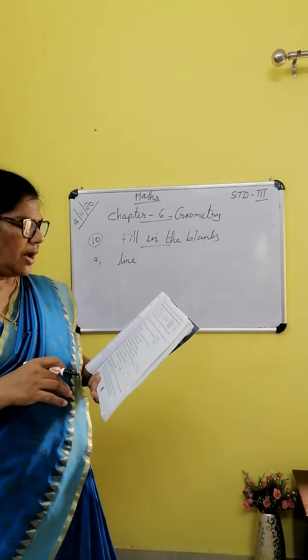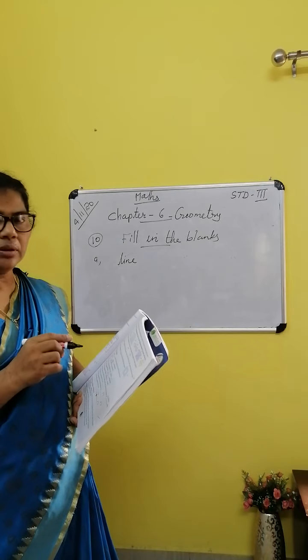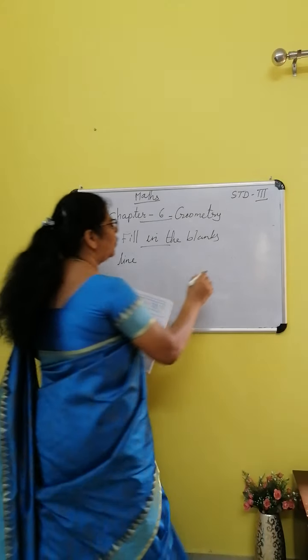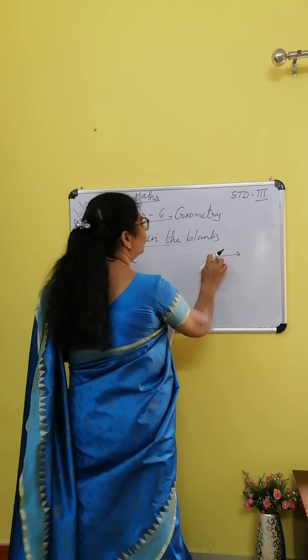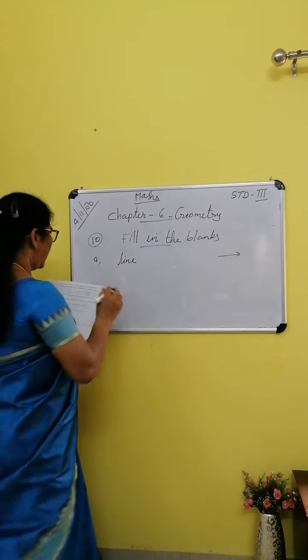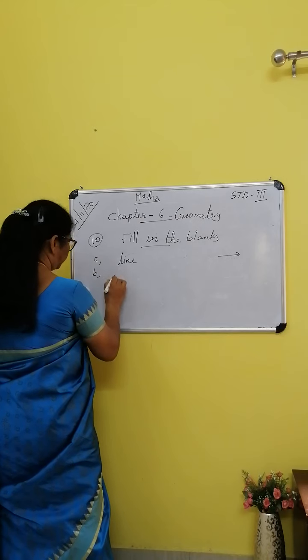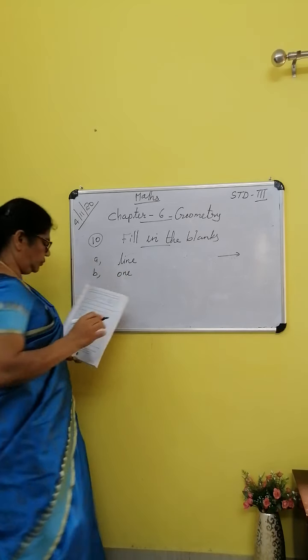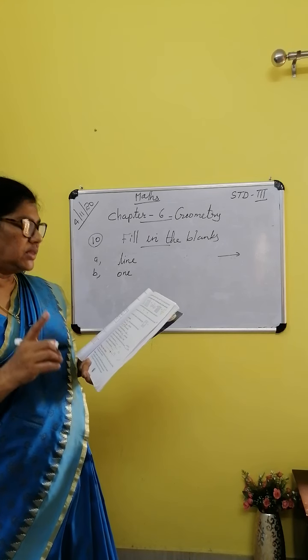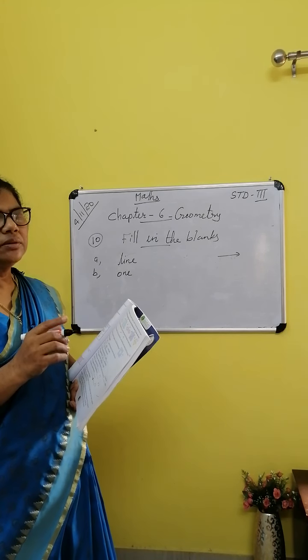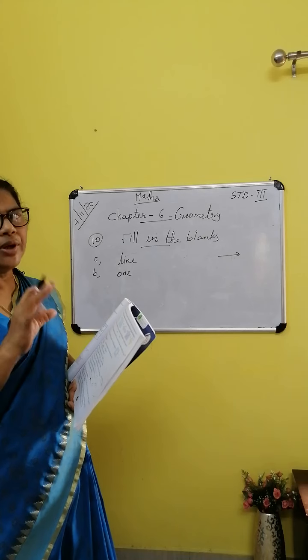Number B. A ray has dash end point. A ray. How many end points? This is a ray, no? Only one end point. So write 1, O-N-E. Number C. Dash can be measured. Which line has 2 end points?